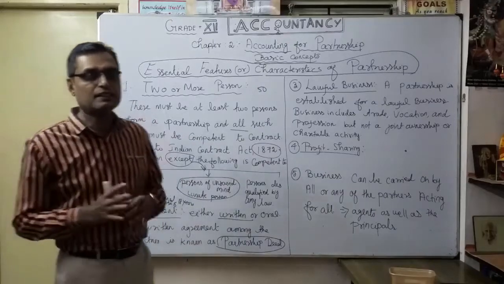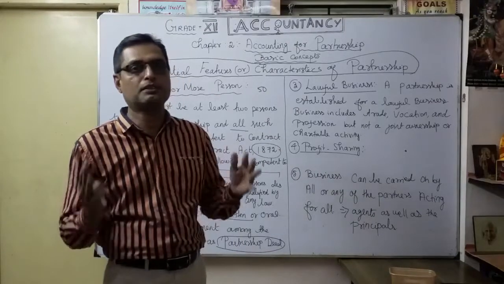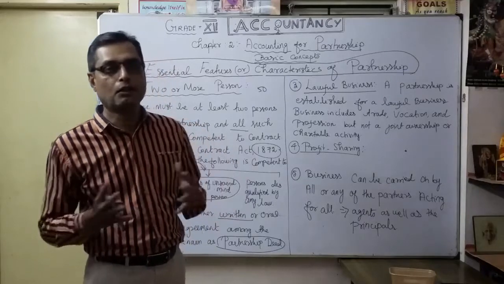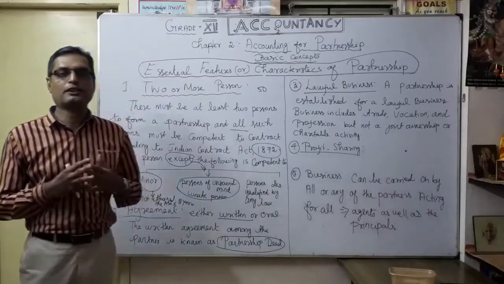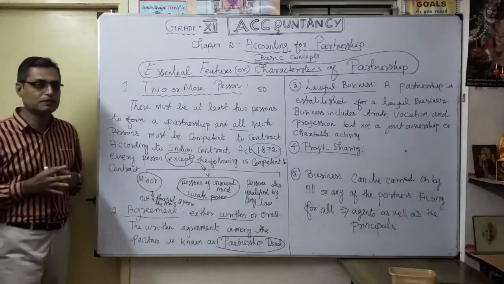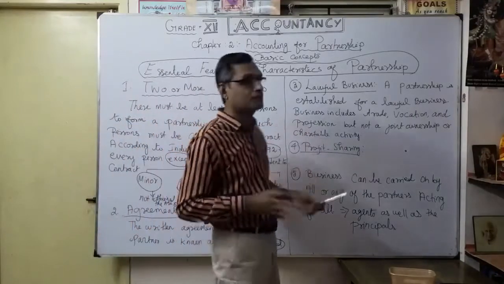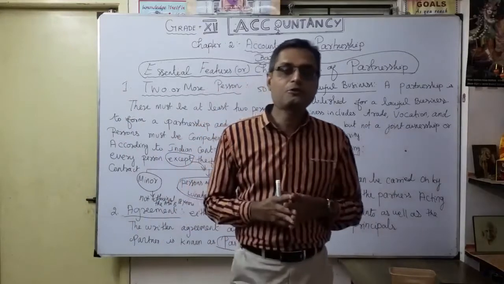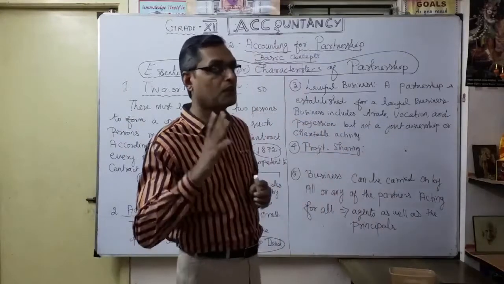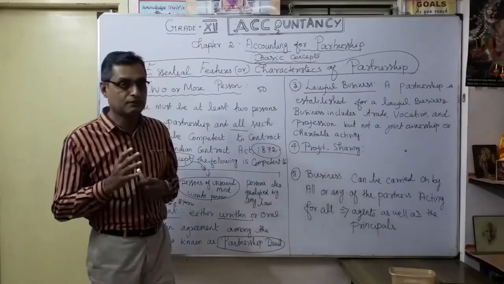In the deed, they have to explain the details about the business, capital, all the partners' names, their addresses, location, everything, then the profit sharing ratio, everything. That's what we're going to discuss. So the third one is very important. Definitely it should be a lawful business, not an unlawful business. That is very, very important.